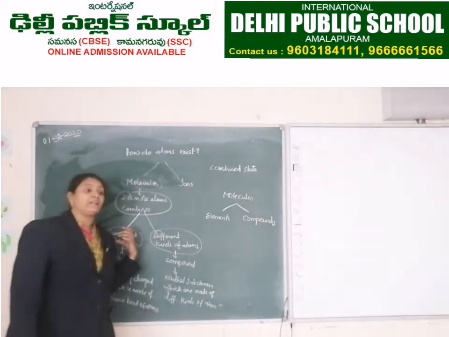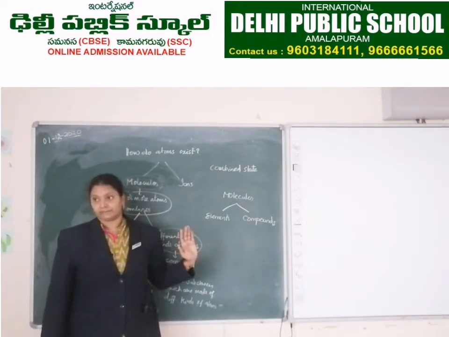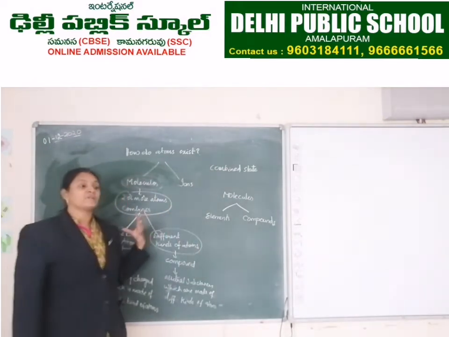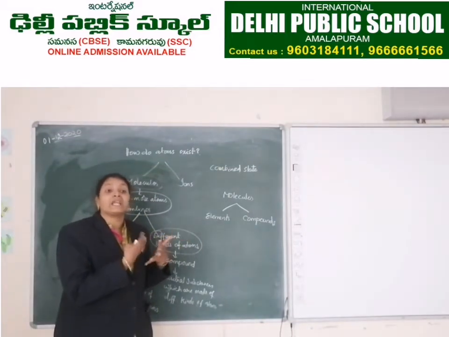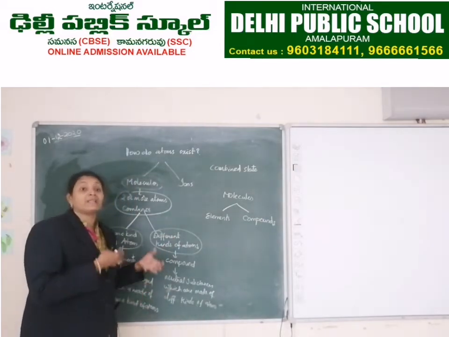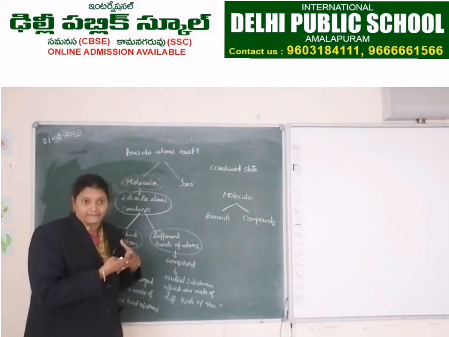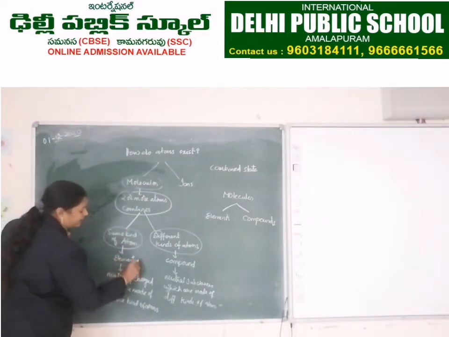So, these elements and compounds constitute matter. As we know, these are chemically combined. When the atoms are chemically combined, it forms elements. For example, consider these elements.